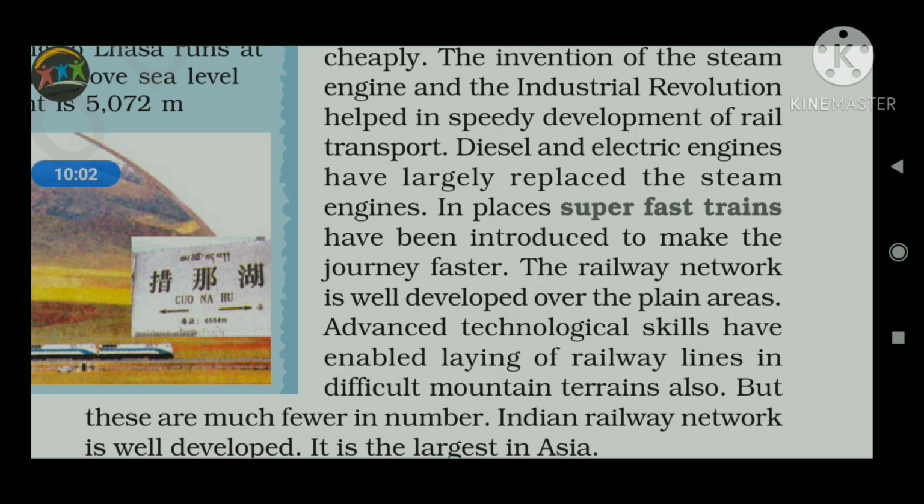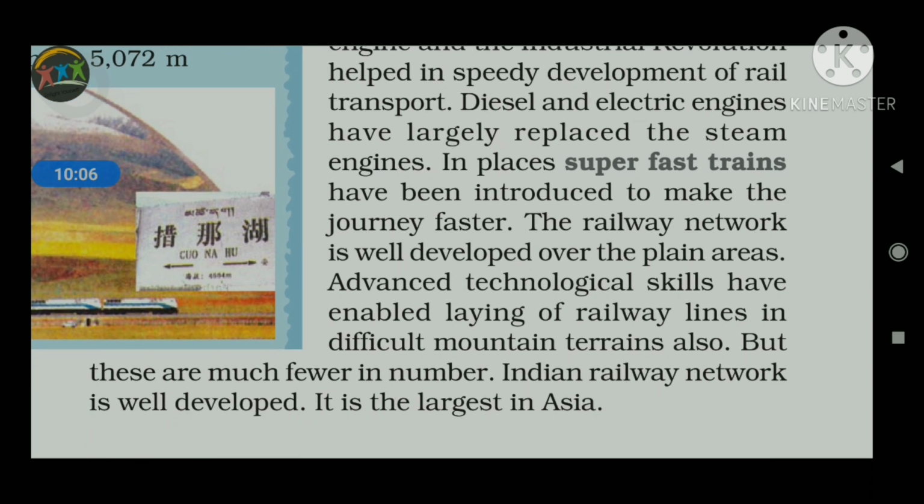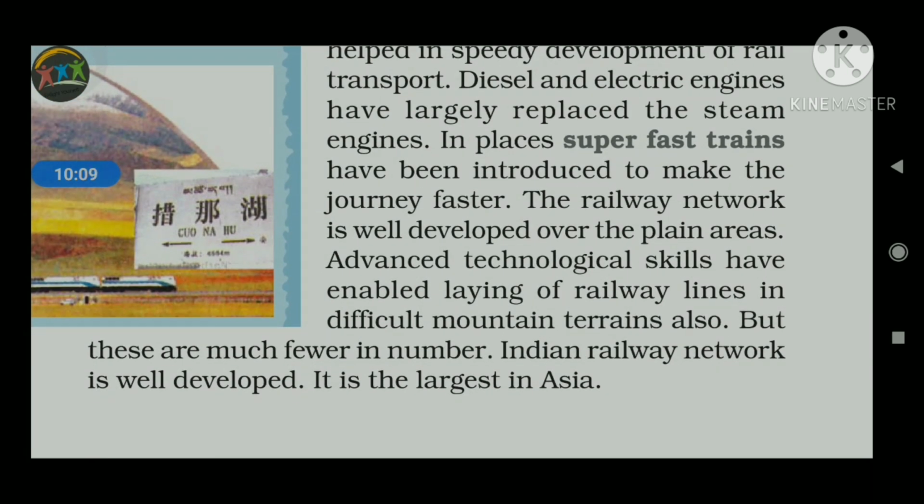The railway network is well developed over the plain areas. Advanced technology skills have enabled laying of railway lines in difficult mountain terrains also. That example I have already told you, that is the Konkan Railway system. That is also the example of the Chinese railway system, which is connecting Lhasa, and also the introduction of railway in Jammu and Kashmir. Next one, but these are much fewer in number. Indian railway network is well developed. It is the largest in Asia.